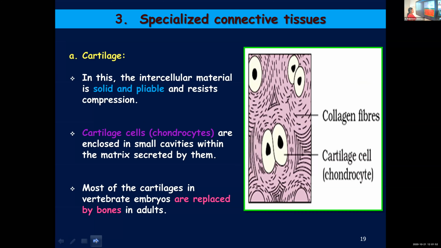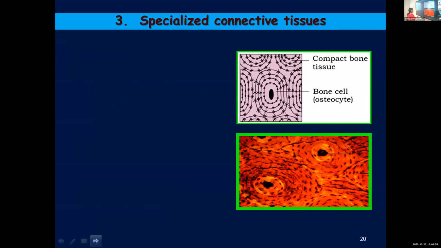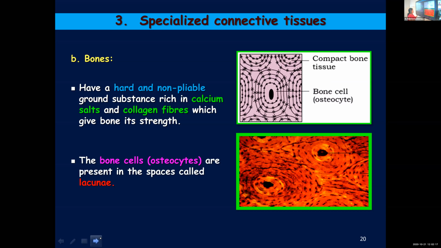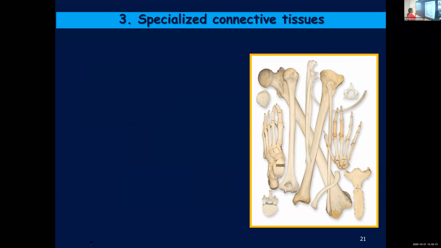And most of the cartilage present in embryos will gradually get transformed into bones in the adult stage. When it comes to bones, they are very hard and not flexible. It's because of the matrix, which is mainly made up of calcium, phosphorus, and collagen fibers, which impart them strength. Bone cells are placed in certain cavities, as you can see in the figure. You call them lacunae.